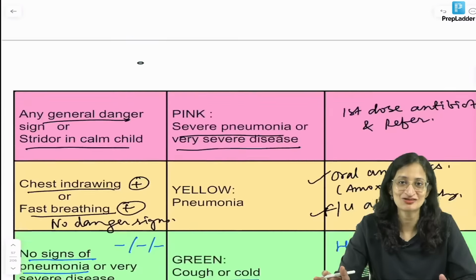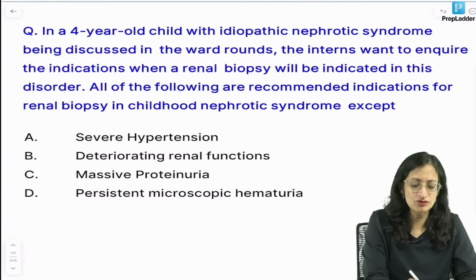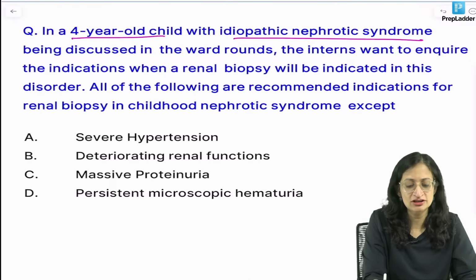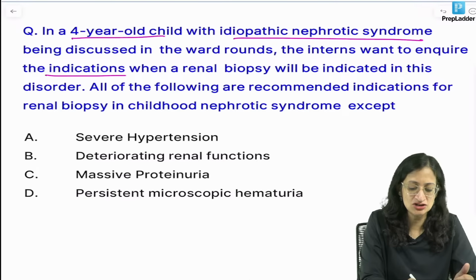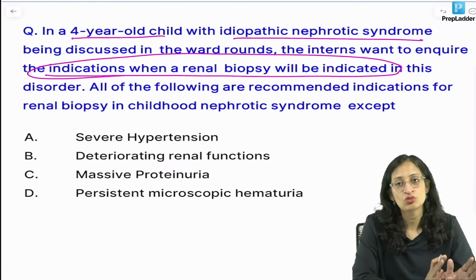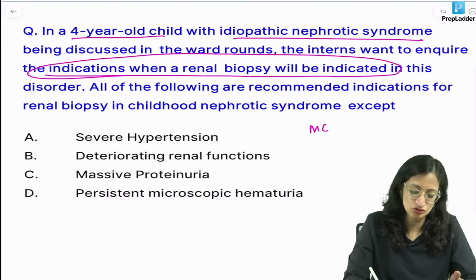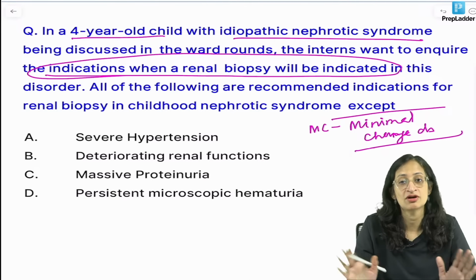Okay? Confident? Right. Moving ahead. In a 4-year-old child with idiopathic nephrotic syndrome being discussed in ward rounds, the interns want to inquire about the indications when a renal biopsy will be indicated. Normally in a child, what is the most common cause? Minimal change disease, we know, right? In that, typically, a kidney biopsy is not required.